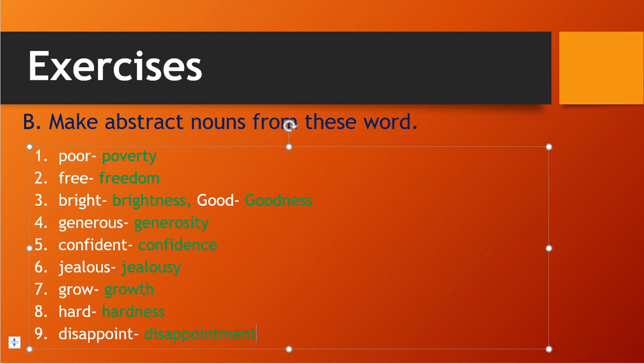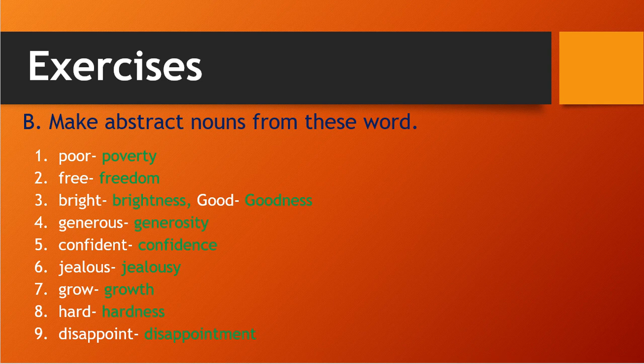So we have seen poor, free, good, confident, free, grow, jealous, generous, disappoint, hard. So all of them are converted into abstract nouns. I have converted all of these into abstract nouns. Correct, student? Okay. So now we will go for countable and uncountable nouns.